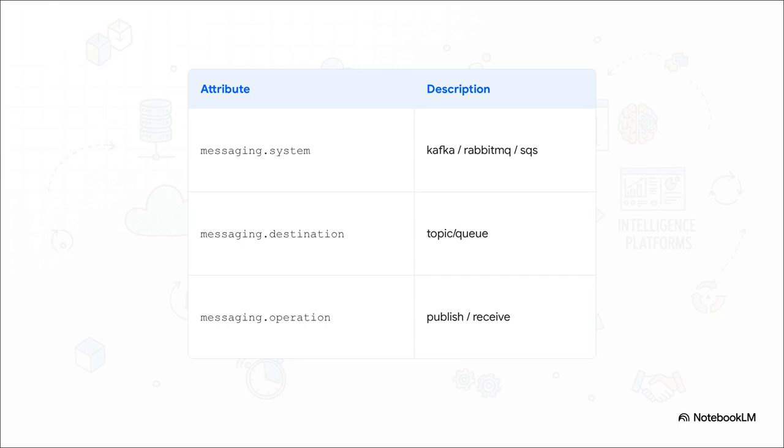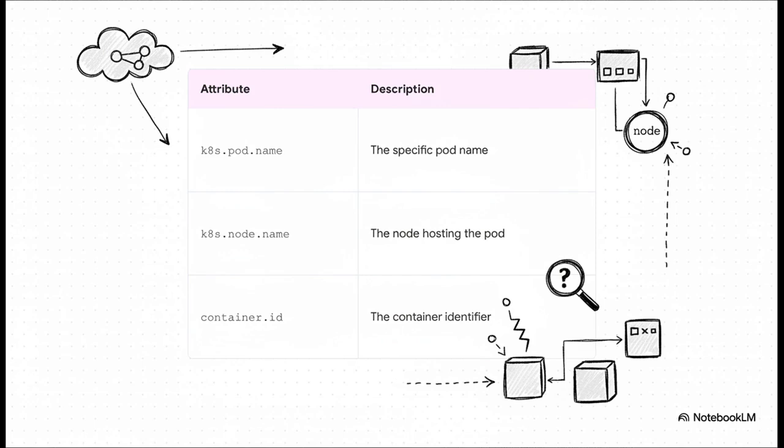For all our asynchronous systems using Kafka or SQS, these conventions are a lifesaver. They let us trace a single logical request as it hops from a producer, through a topic, and over to a consumer. Without this, you're just flying blind. And where's all this stuff running? Probably Kubernetes, let's be real. These attributes are what connect our application story directly to the infrastructure it's running on. So when something goes wrong, you don't just know the error, you know the exact pod, the node, and the container that it happened in.